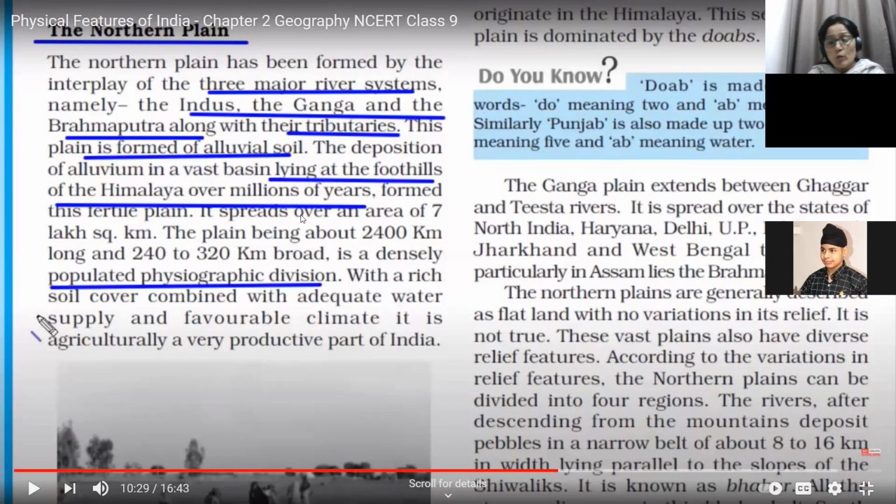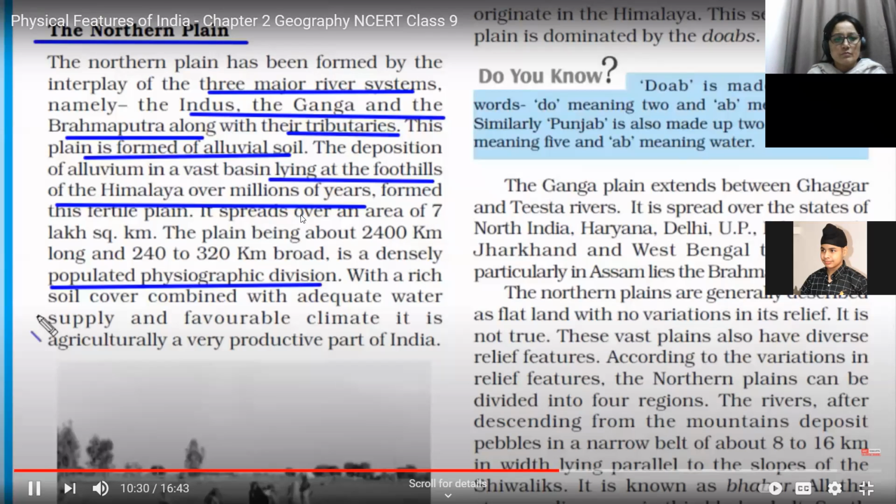People have enough job opportunities, either in agriculture or in industry. So it is an economically very developed area. And the land is leveled, the land is plain, so it's very easy for us to construct railways, roads, and highways there, because the land is leveled and the climate is extremely suitable. Because of all these factors, we can say the northern part of India, where we people live, is a densely populated area, which includes Punjab, Haryana, UP, Bihar, and Bengal primarily.